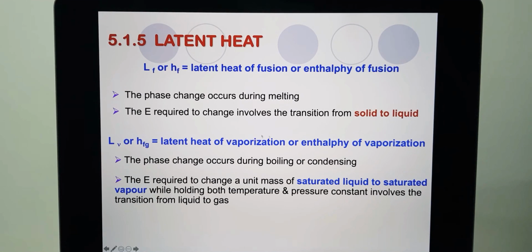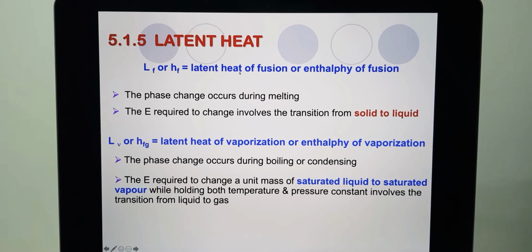Latent heat can be denoted by LF or HF, which is known as latent heat of fusion or enthalpy of fusion, whereby the phase change occurs during the melting process. The energy required involves the transition from solid to liquid, for example, from an ice cube liquefying to become water.